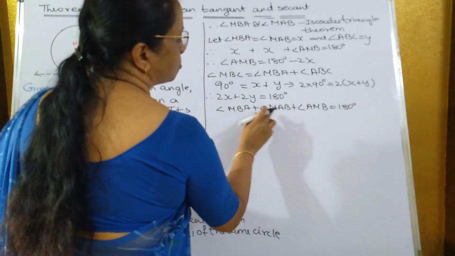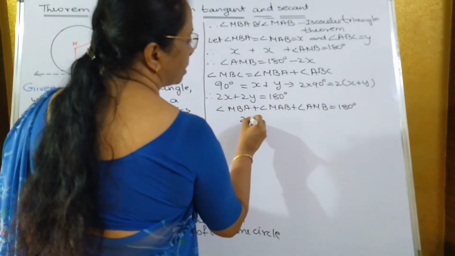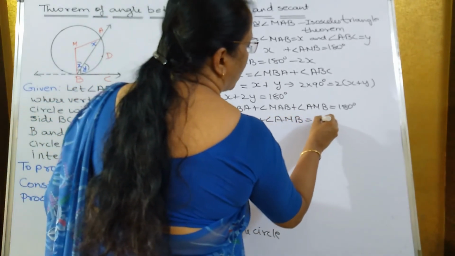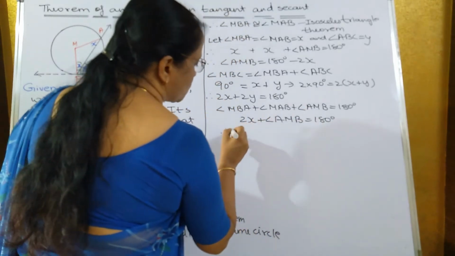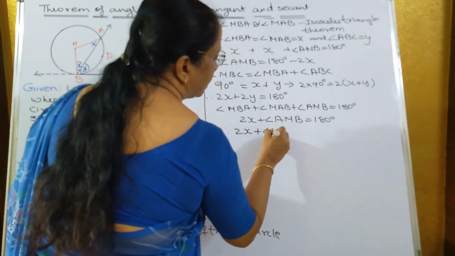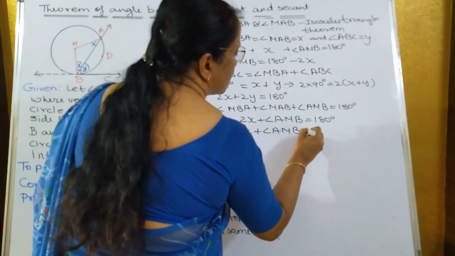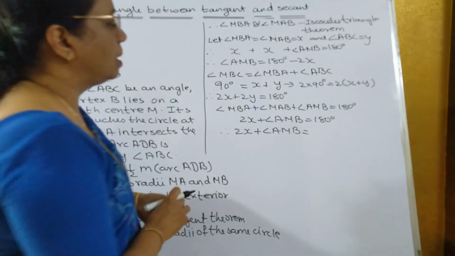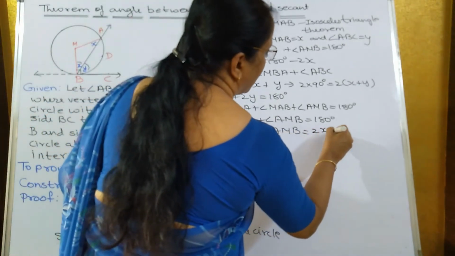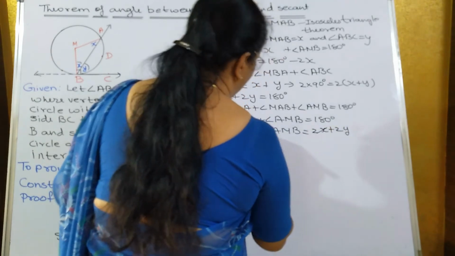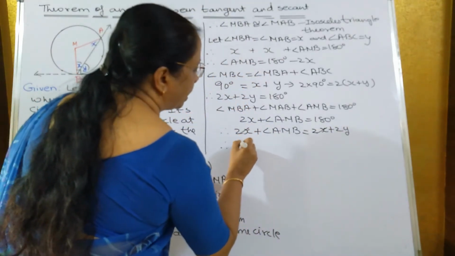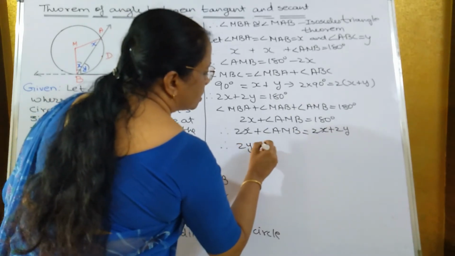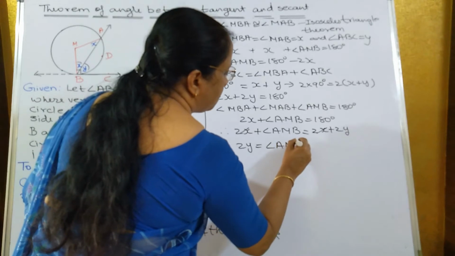That is x plus x, which is 2x, plus angle AMB is equal to 180 degrees. Instead of 180, what will you write? 2x plus 2y. So 2x plus angle AMB is equal to 2x plus 2y. 2x and 2x will get eliminated. So what will you get? Write 2y first over here: 2y is equal to angle AMB.